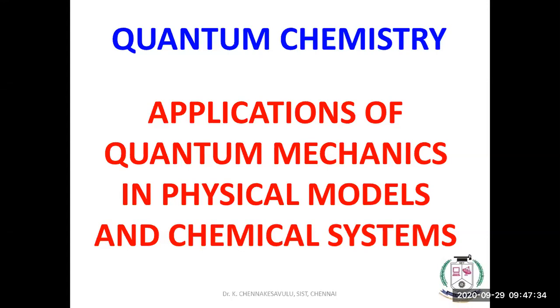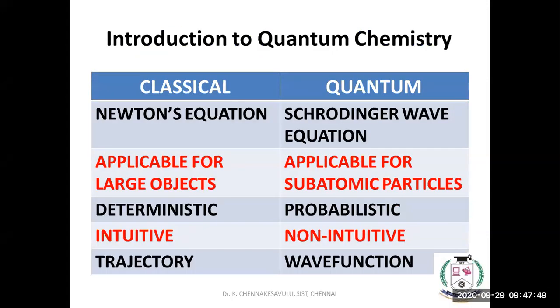Here you keep in mind, a chemical system is nothing but atoms. Hydrogen atom, helium atom, beryllium, boron, these are atoms. If you are applying this quantum mechanics, how will it be? This is quantum chemistry. And the difference between classical mechanics and quantum mechanics. Classical mechanics is explained based on Newton's laws. Quantum chemistry is based on the Schrodinger wave equation.